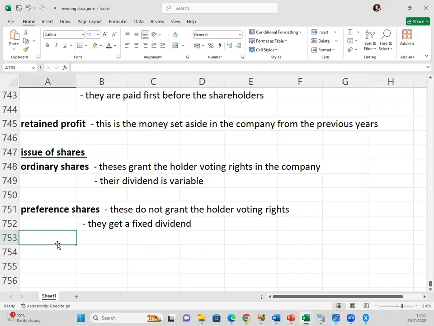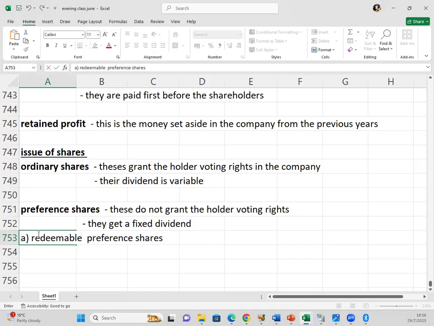Then now let's move on to the preference shares can either be redeemable or they can be irredeemable. The term redeemable preference shares implies that at a later date in the future, we can decide to buy these shares back.